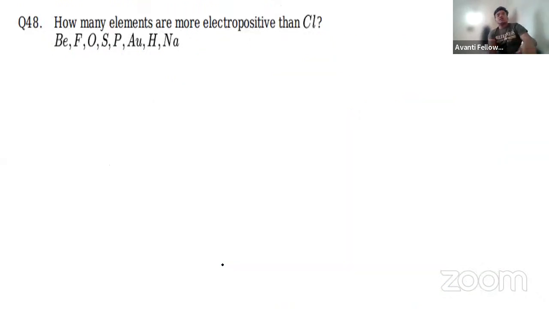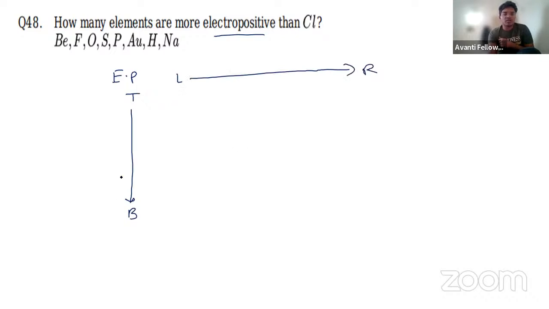Yeah. So how many elements are more electropositive than chlorine? Electropositive nature than chlorine. So we'll just write one thing. For electropositive nature, from top to bottom we will see, and from left to right also we will see. Top to bottom, electropositive nature increases. And from left to right, it decreases.